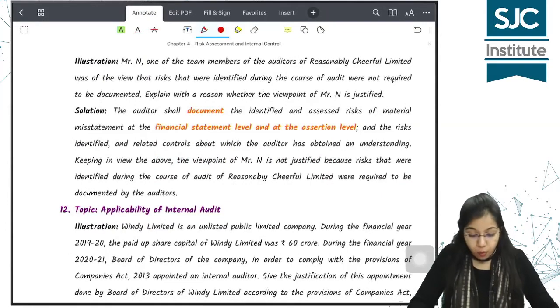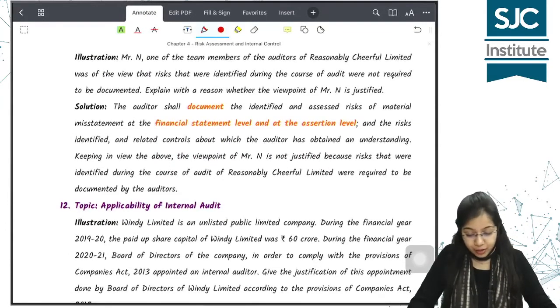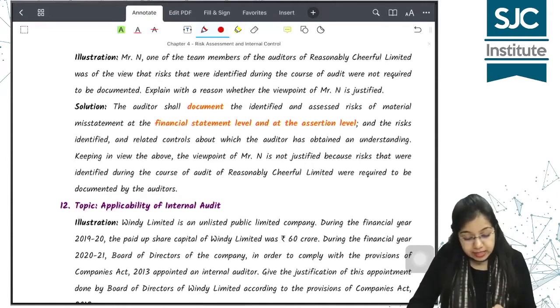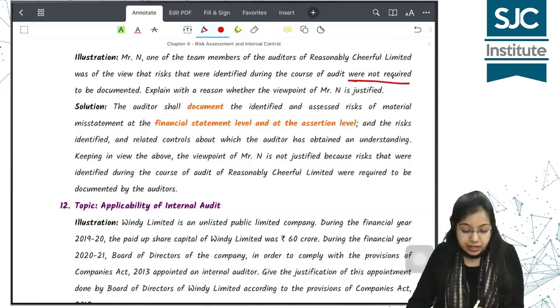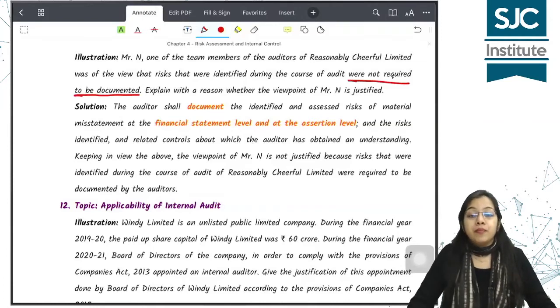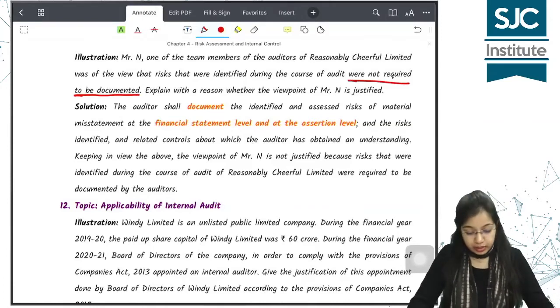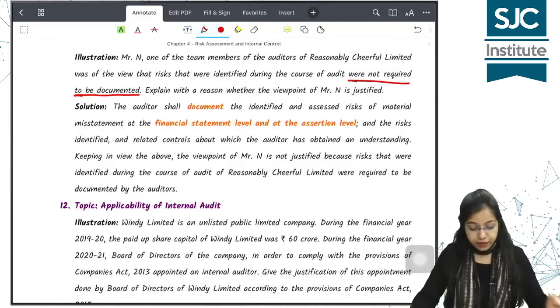Mr. N, one of the team members of the auditors of Reasonably Cheerful Limited, was of the view that risks that were identified during the course of audit were not required to be documented. ये कह रहे हैं कि जो भी हमने risks identify करी है RMM, उसको document करने की कोई ज़रूरत नहीं है. Explain with a reason whether the viewpoint of Mr. N is justified or not.